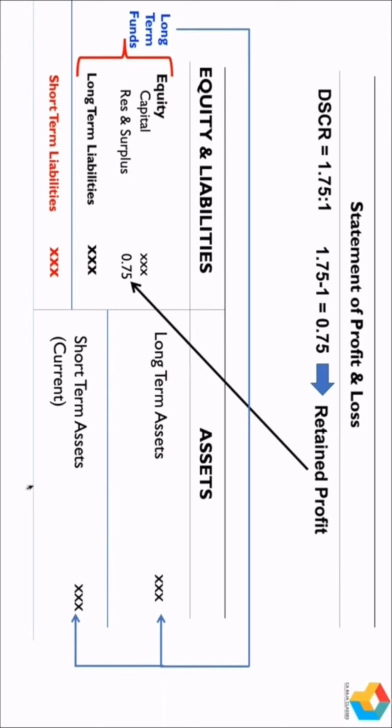It gets retained. It becomes part of long-term funds. So that long-term funds, after being utilized for creating long-term assets, there will be some surplus. That surplus will in turn get utilized for short-term assets, and this is what we call long-term funds used for creating short-term assets. Technically this is the net working capital. So it is not that mere profit, along with capital and the long-term liabilities, all put together become long-term funds, and they are actually supporting short-term asset creation. So this is the logic. I hope you would have understood.